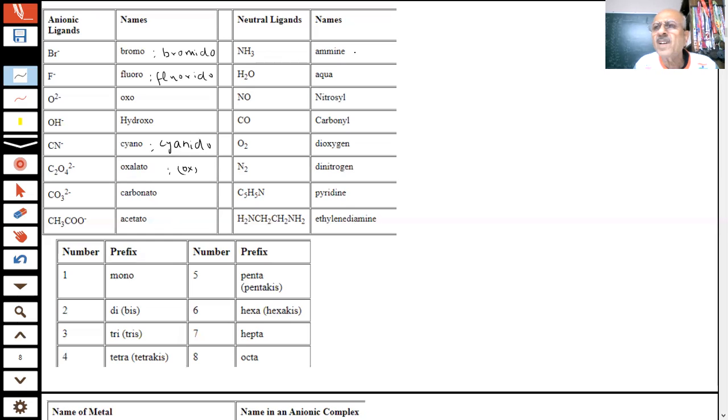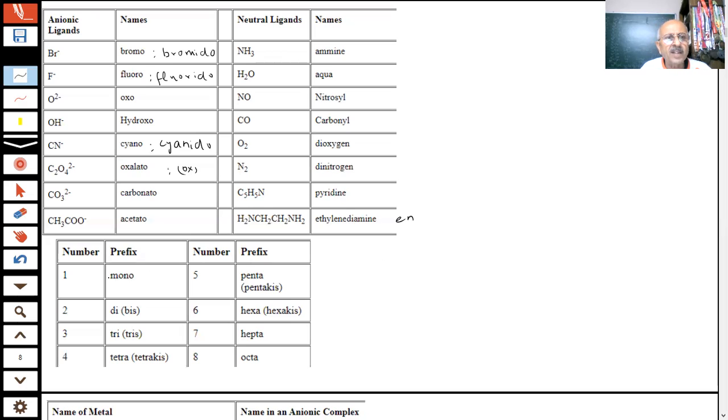Ammine is very important. In large coordination compounds, you have ammonia. Water also, so many aqua ions, coordination compounds. We should learn. NO is nitrosyl, CO is carbonyl. O2 is dioxygen, N2 is dinitrogen. This is pyridine. This is ethylene diamine, which we represent by en. There is a long list of this, there is no end. But we have taken some of that. Interested students can see a bigger list of that.